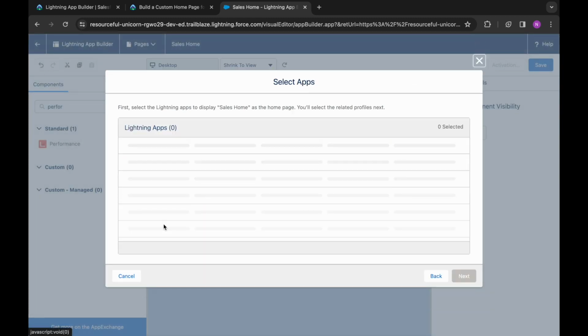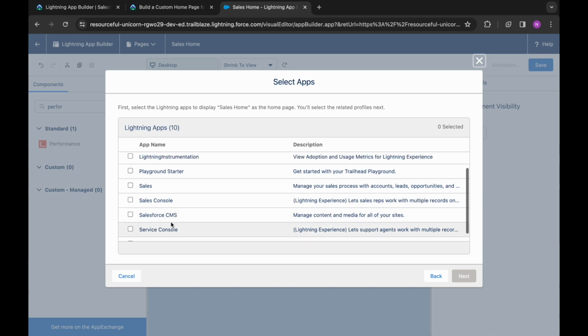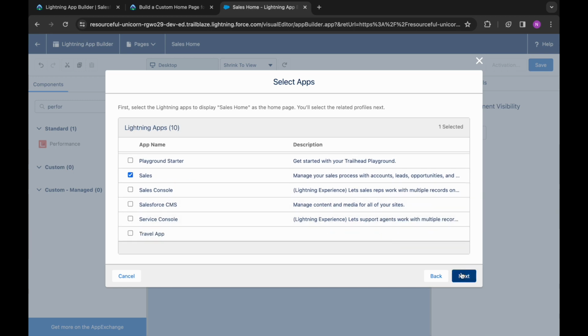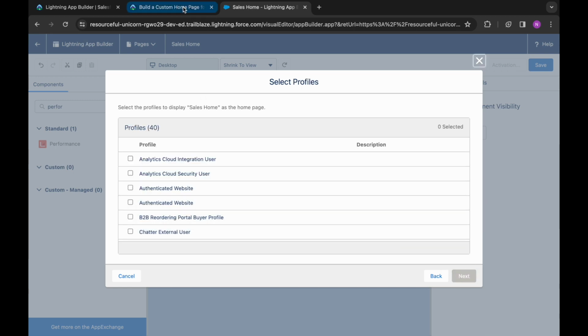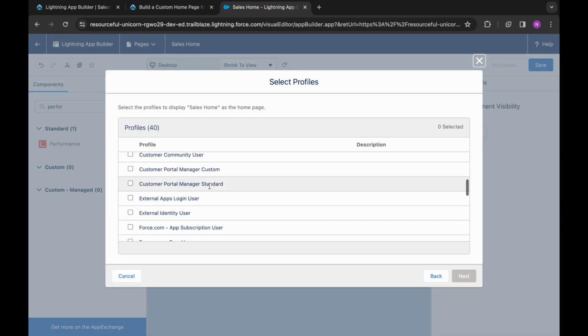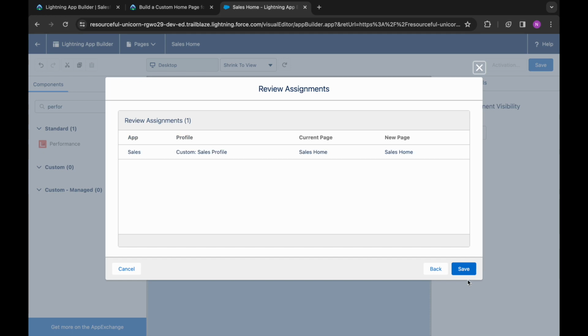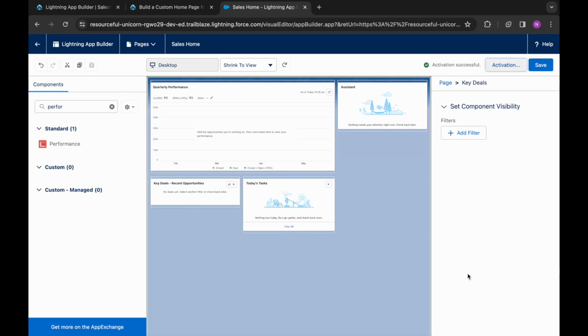And then app and profile, assign to apps and profile. Profile was custom sales profile. We select this, next, and it is saved and activated.